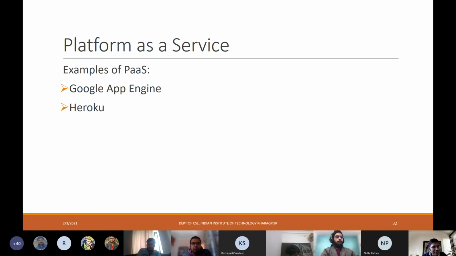App Engine, has anybody heard of Otonu? I have used only Otonu. Heroku and Google App Engine, both you have used. Very good. So apart from Otonu, has anybody else used or heard about them? Yes, sir. I used App Engine.